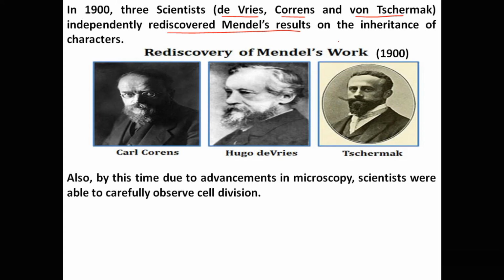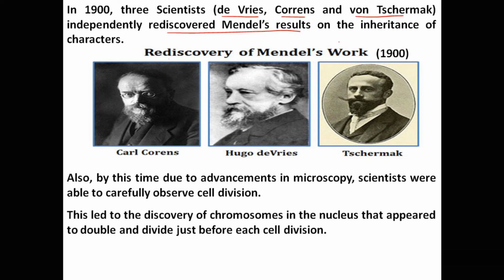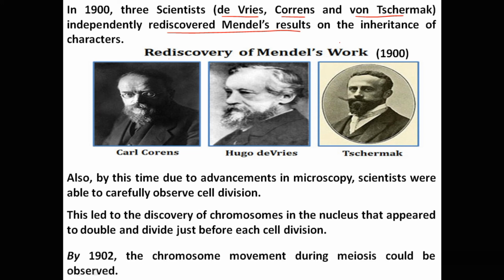Also by this time, due to advancements in microscopy, scientists were able to carefully observe cell division. This led to the discovery of chromosomes in the nucleus that appeared to double and divide just before each cell division.